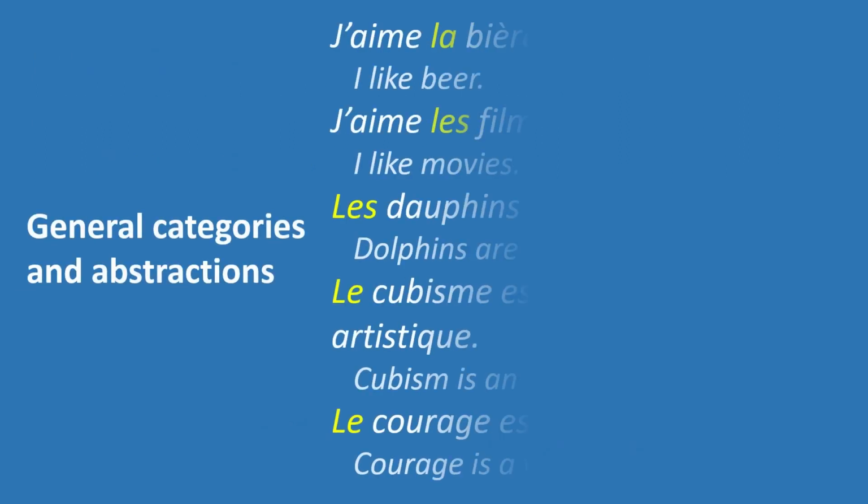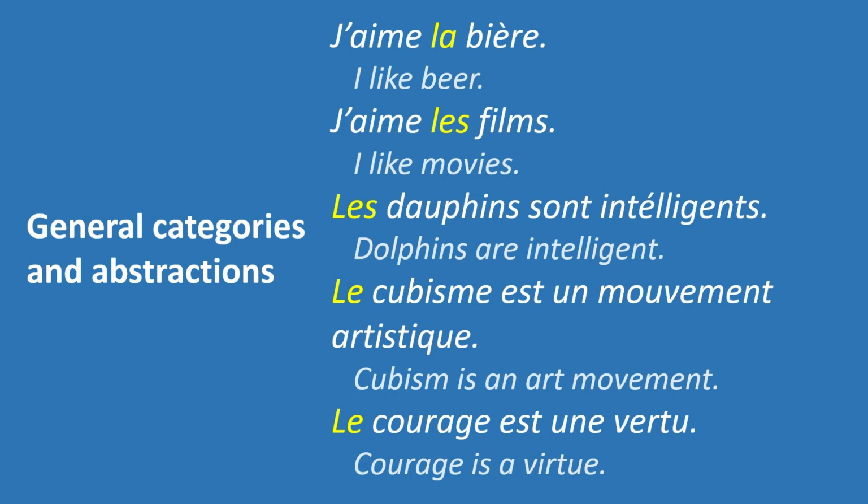Unlike in English, in French articles are required to be used with almost every common noun. The French definite article is also used with mass nouns, plural nouns with generic interpretation, or with abstract nouns. J'aime la bière. I like beer. J'aime les films. I like movies. Les dauphins sont intelligents. Dolphins are intelligent.